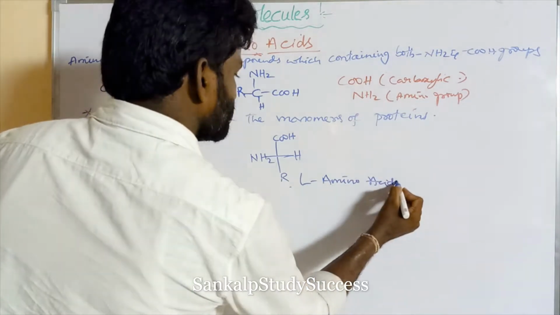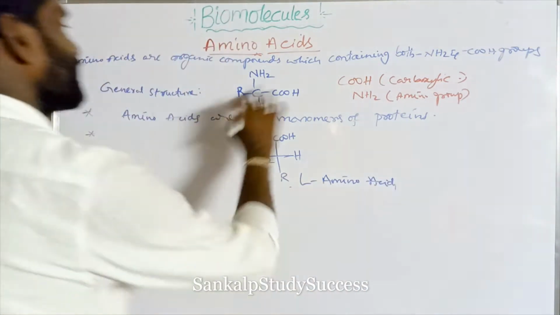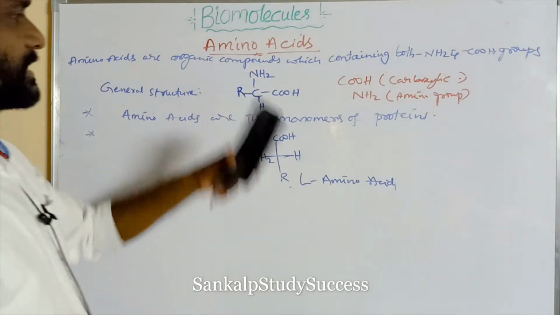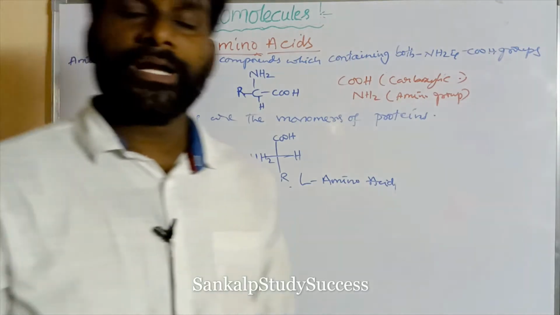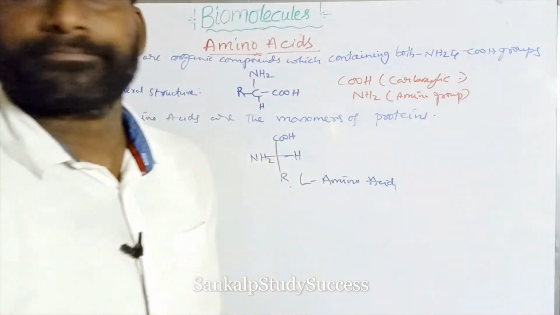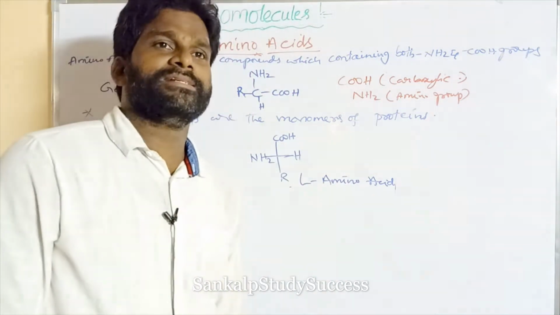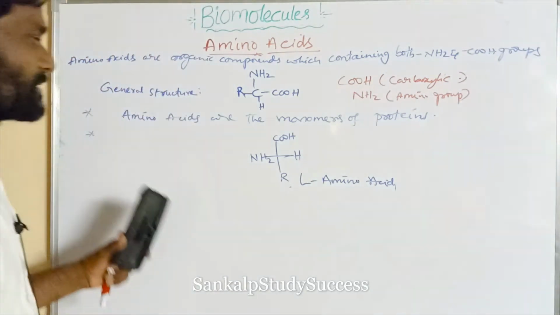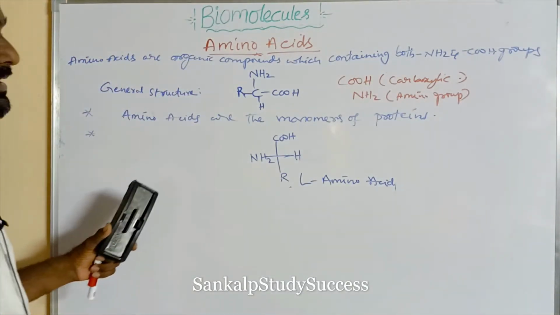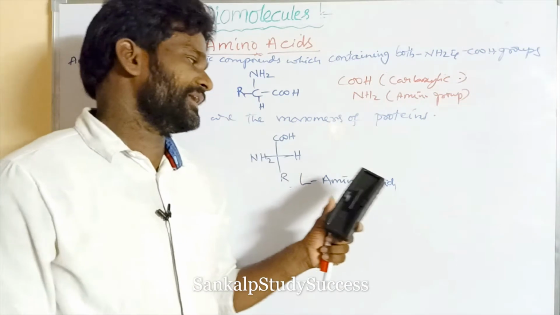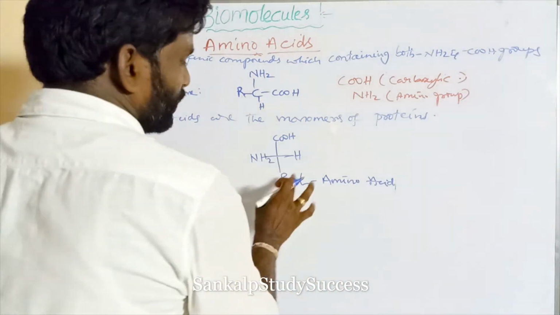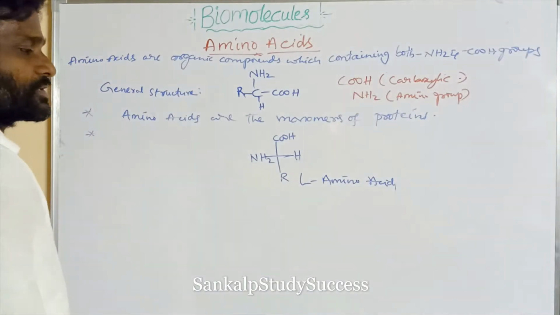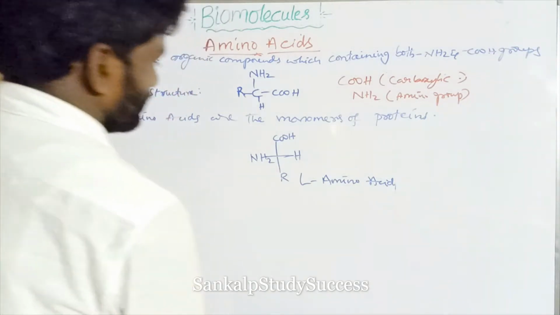So this is the L amino acid. This is the general structure of an amino acid. All naturally occurring proteins contain alpha amino acids, and all these alpha amino acids have the L configuration. Here L is not levo or dextro. L is the configuration.